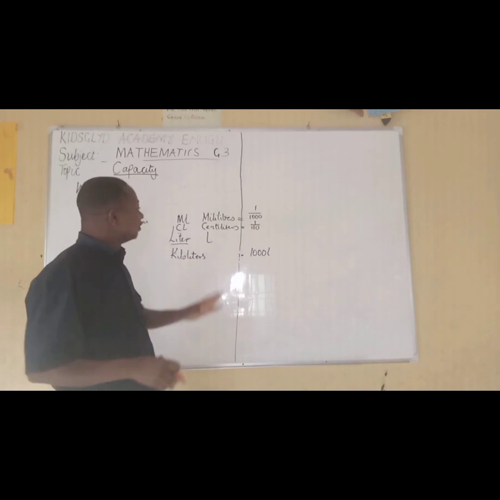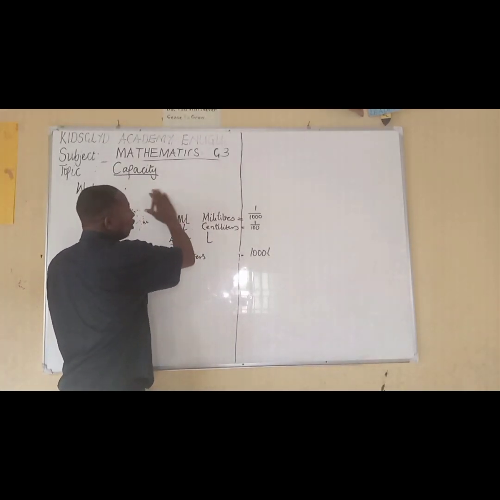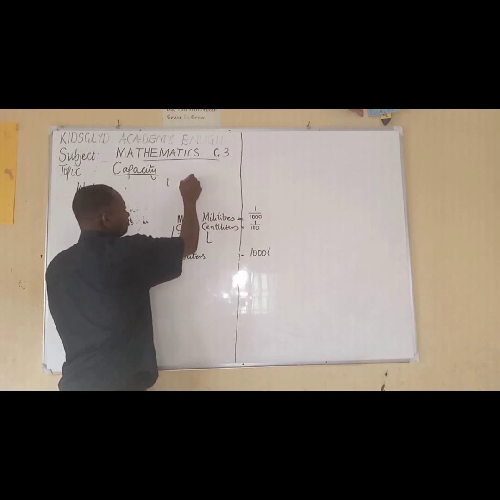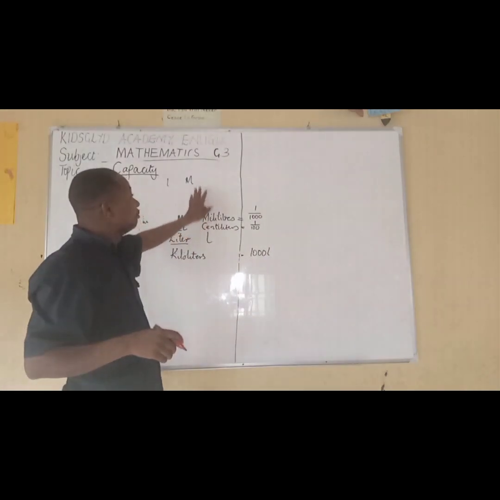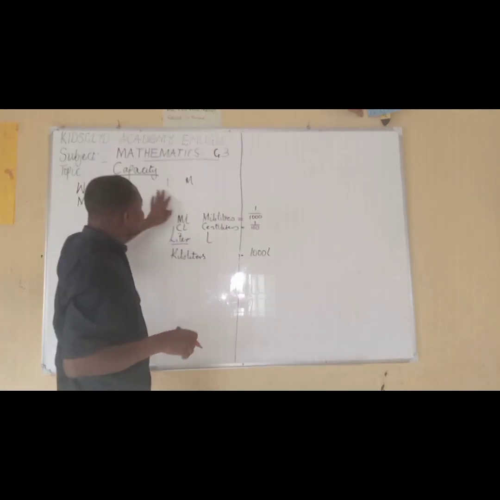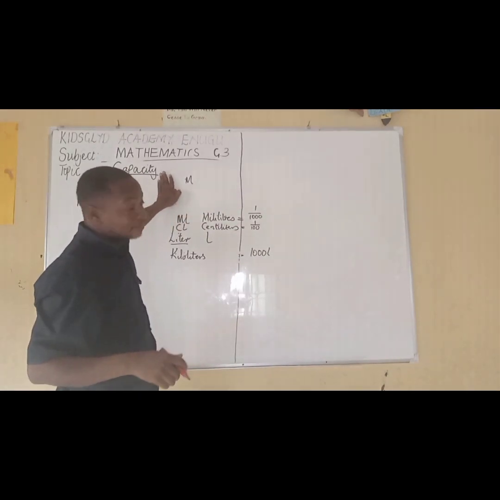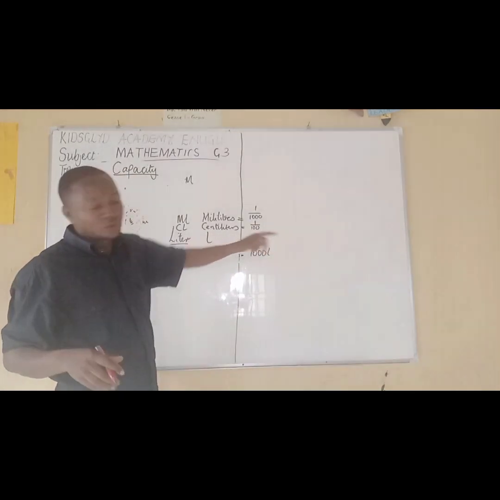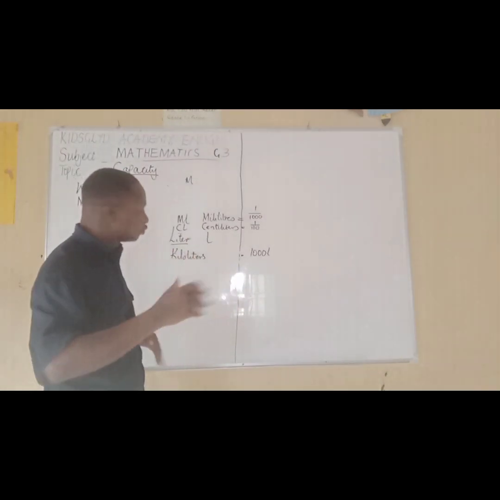It's still the same thing. The only difference is that the base unit of measurement in terms of length and distance was meters. So when we say millimeters, the milli is still there, but it is not liters, but rather meters. The centi there is centimeters, cm, was for meters, but here it is for liters. So they are still all the same thing. The same phenomenon is what goes with them.